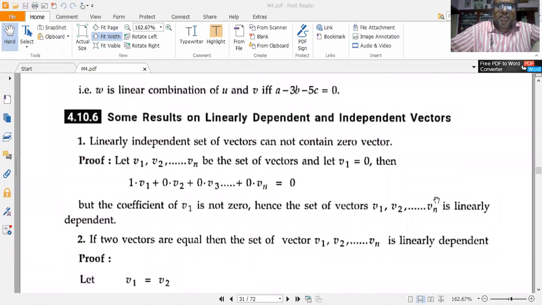First result is: a linearly independent set of vectors can never contain the zero vector. Proof is very simple. Let v1, v2, etc. till vn be the set of vectors, and suppose v1 is not equal to 0, then 1 into v1 plus 0 into v2 plus 0 into v3 plus etc. plus 0 vn is equal to 0. I have to make a correction here.